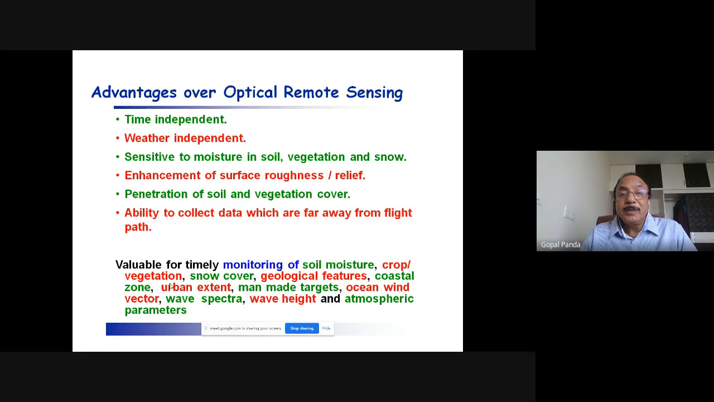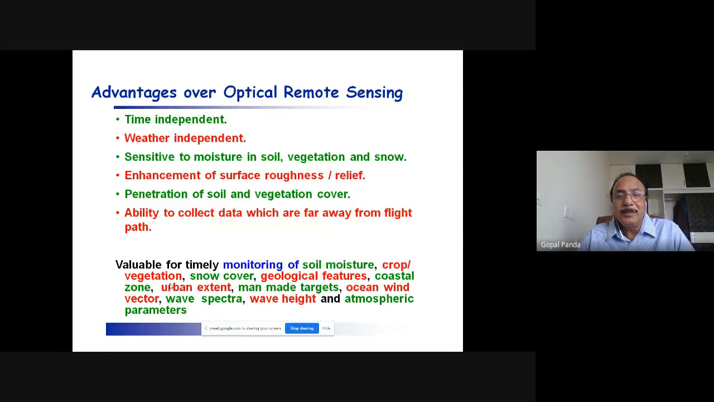The advantage of microwave remote sensing over optical remote sensing is that it is time independent. That means at any time you can collect the information, whether it is rainy, whether it is dry, whether any type of snowfall is going on, at that time also you can collect the information of the ground. It is weather independent, time independent, you can collect during night also, during daytime also. Sensitive to moisture in soil, vegetation and snow, so these properties are also very well assessed.